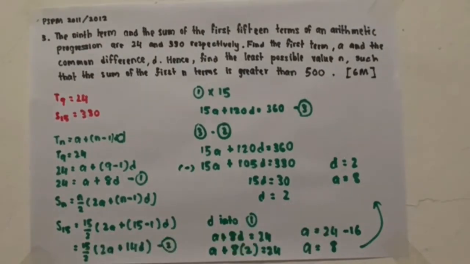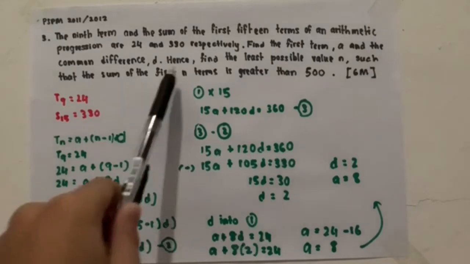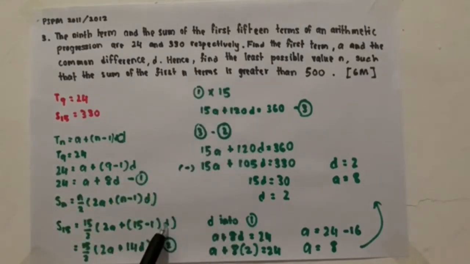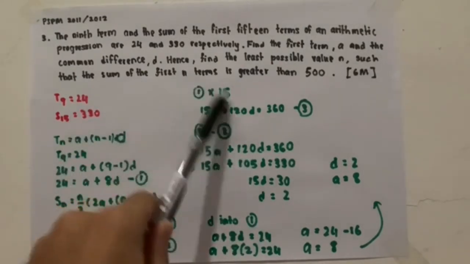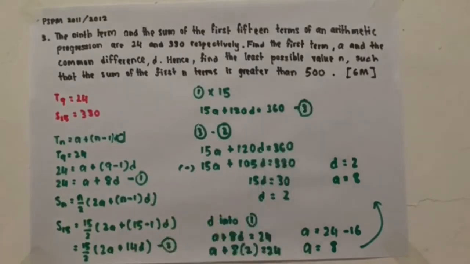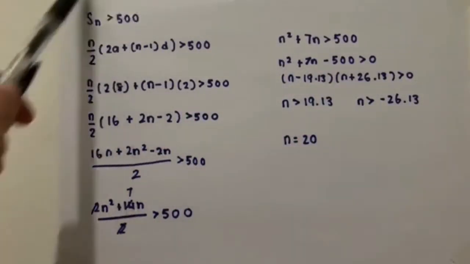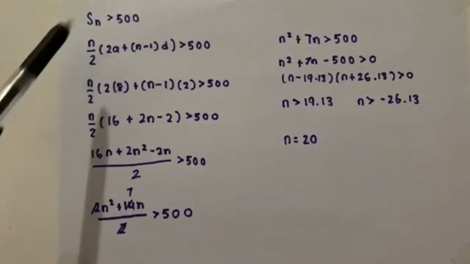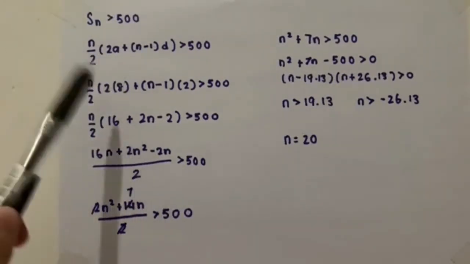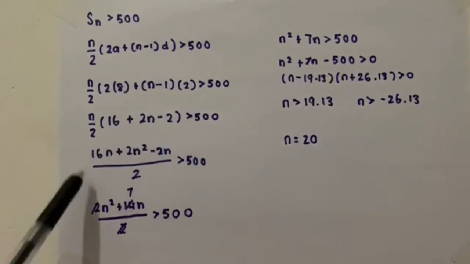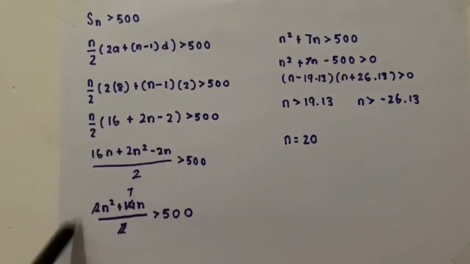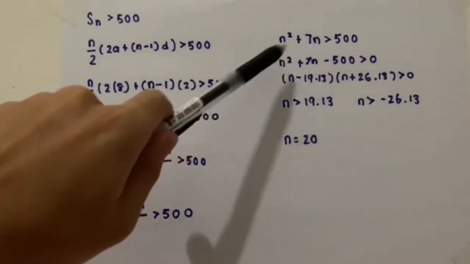After we got the common difference D and the first term A, we hence find the least possible value of n such that the sum of the first n terms is greater than 500. By using this formula, we just substitute the A value and the D value and we get this equation. We solve it normally and we could get this quadratic equation.